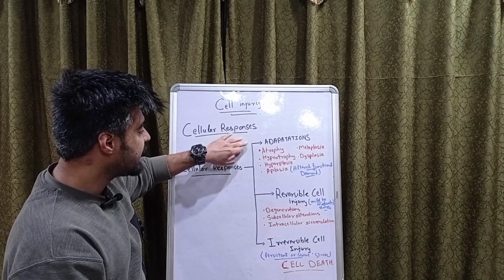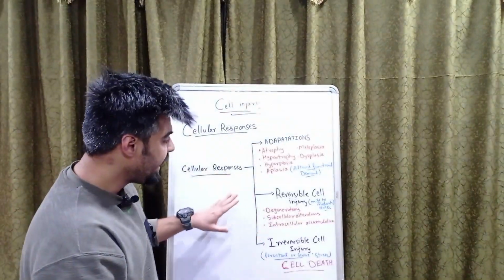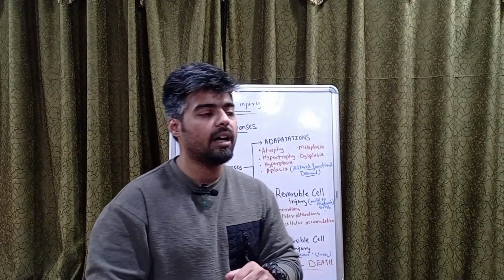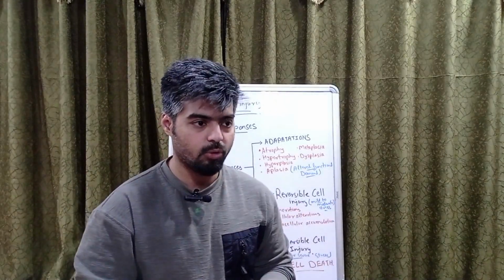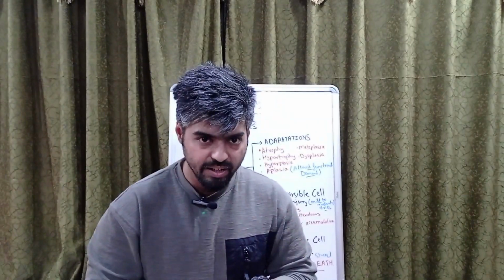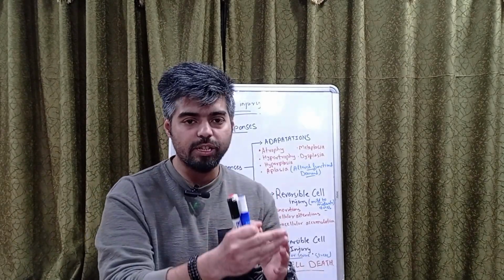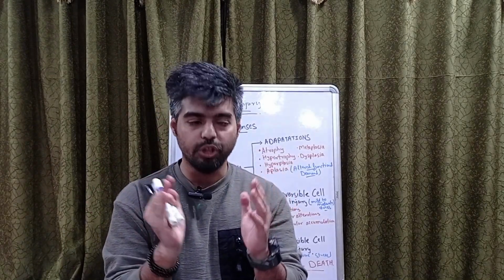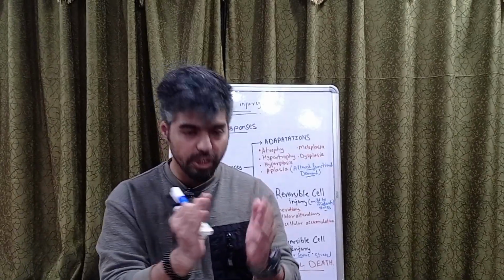Adaptations. So what is an adaptation? Basically, from the word itself, if there is an altered function or altered functional demand in a cell, created due to any of the etiologies, there will be a morphological change in the cell. As soon as that stress or etiology is treated or removed, the cell gets back to its normal shape, its normal morphology, and its normal function.